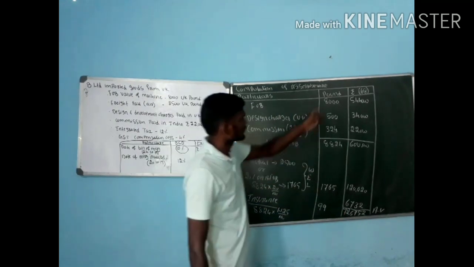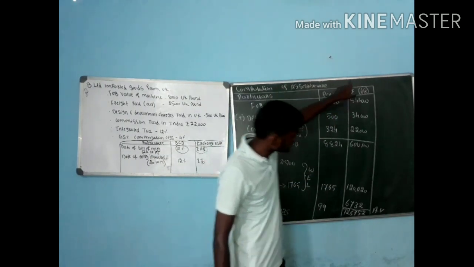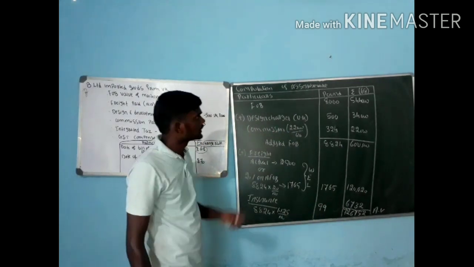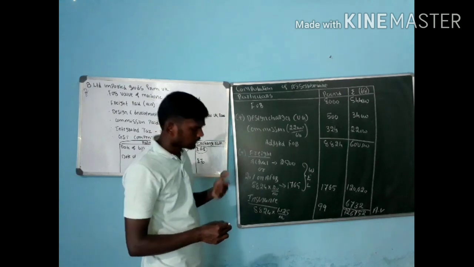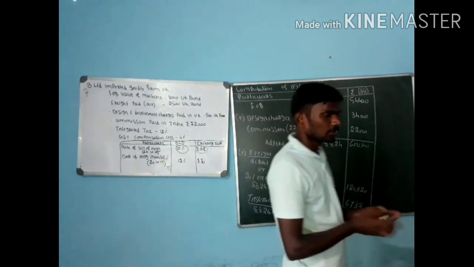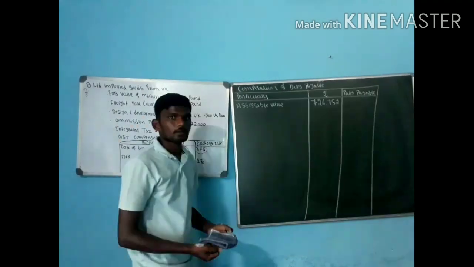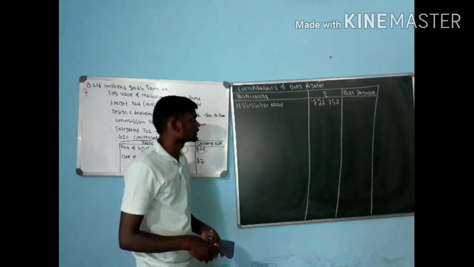If you want, you can add the pound values. But when it comes to duty payable, we have to consider the rupees value, that is 7,26,752. This is your step number 1, computation of assessable value. Next one, step 2, that is the last step, computation of duty payable.